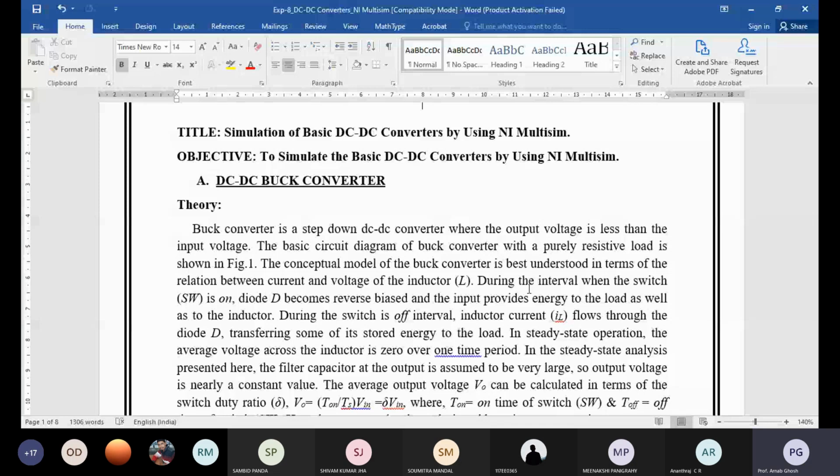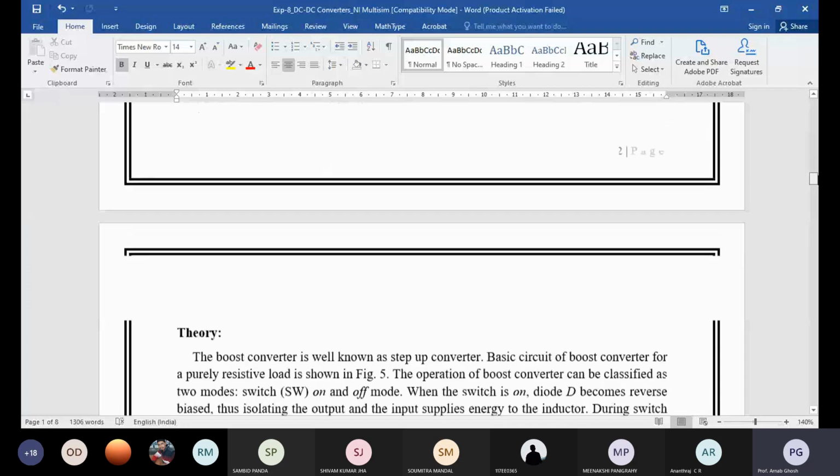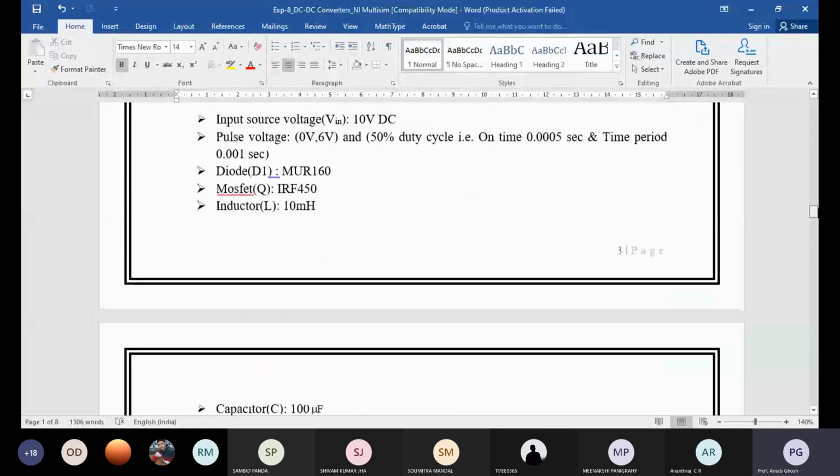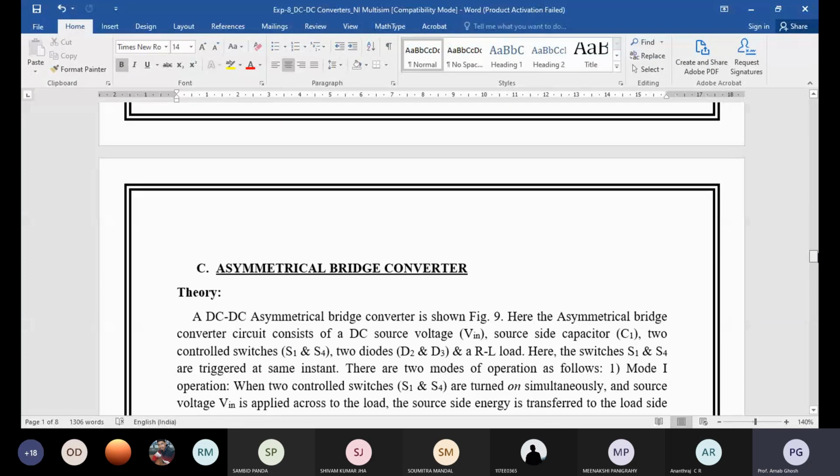So first we are starting with the DC-DC converter. I have told you up to the buck-boost converter. Then there is a special type of converter, the bridge converter: half bridge converter and full bridge converter. These are also examples of a DC-DC switching converter. Here you can see an asymmetrical bridge converter, the half bridge converter, with control switches.